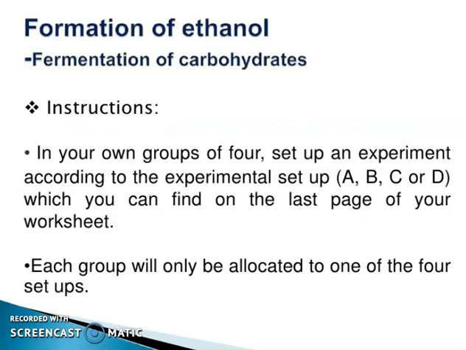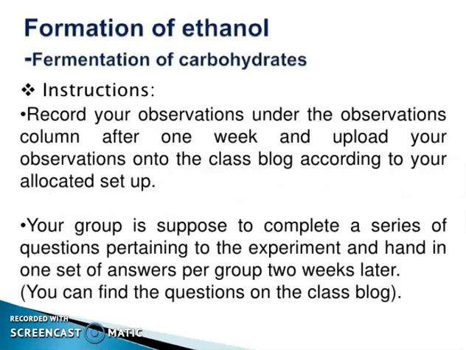So, in your groups of 4, set up an experiment according to the experiment setups A, B, C, D, which you can find on the last page of your worksheet. Each group will only be allocated one of the 4 sets. Record your observations under the observations column after 1 week and upload your observations onto the class blog according to your allocated setup. Your group is supposed to complete a series of questions pertaining to the experiments and hand in one set of answers per group 2 weeks later. You can find the questions on the class blog.